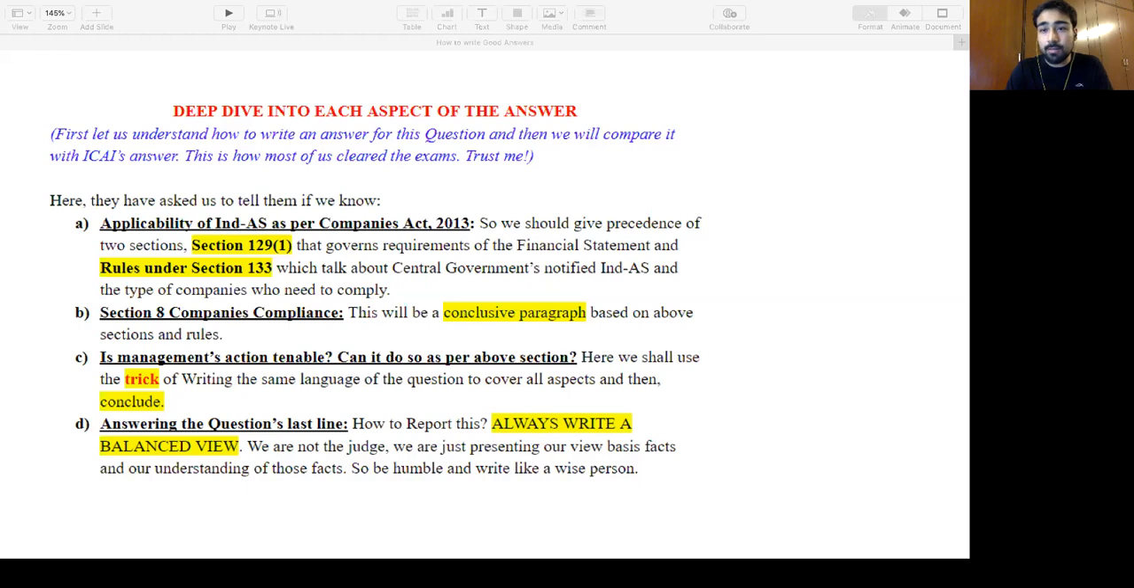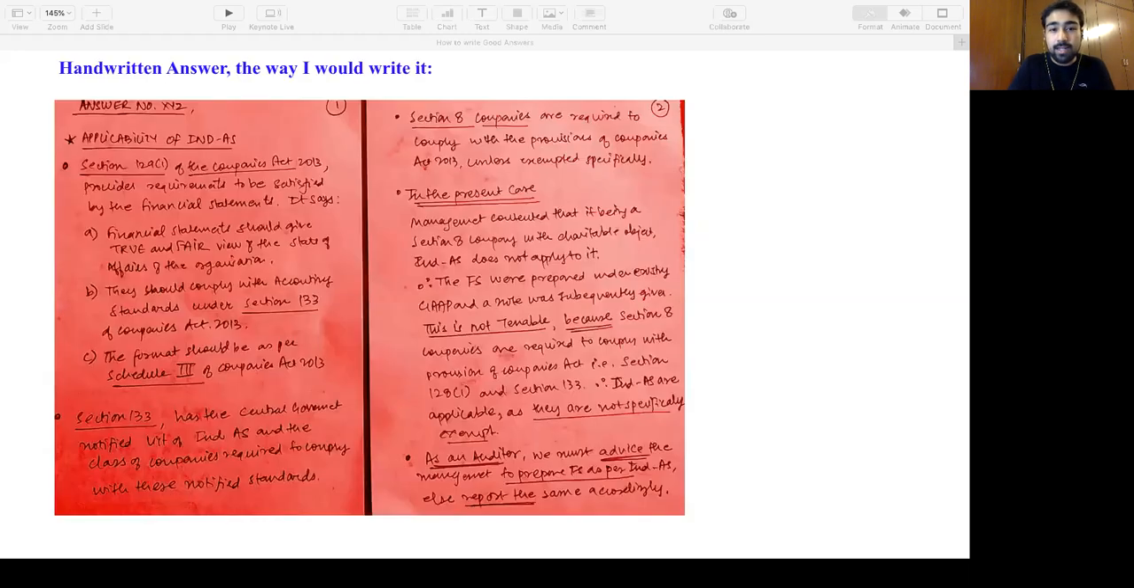So we understood how to read a question. Then I came to how we write an answer. This is a handwritten answer as I would write. You can pause the video and read it. The previous slide is actually based on this. I wrote this answer after reading that question, and then I found out how I am writing this and what aspects I covered, right? If you see, I start with applicability of Ind AS. I give section 129(1). I give section 133. I give bullets, I'm giving sub bullets. I'm underlining, saving the examiner's time.